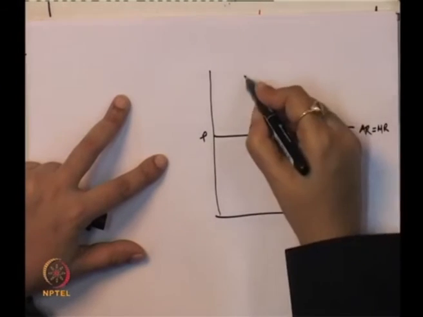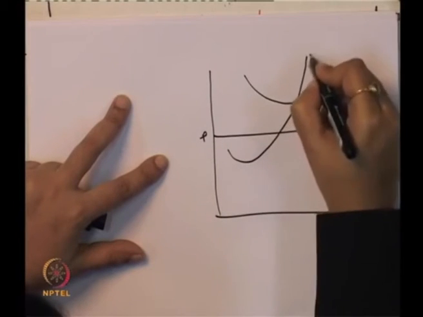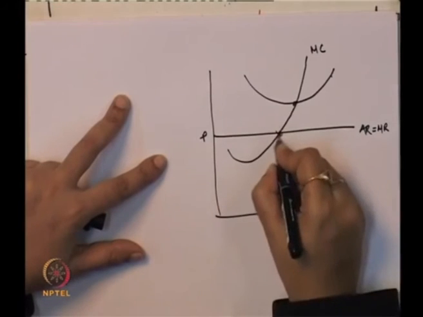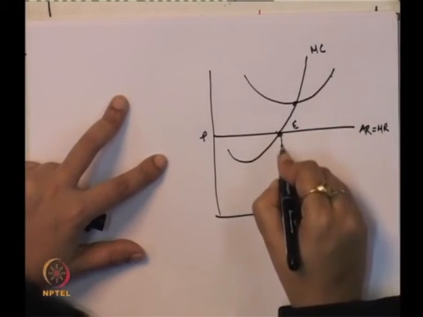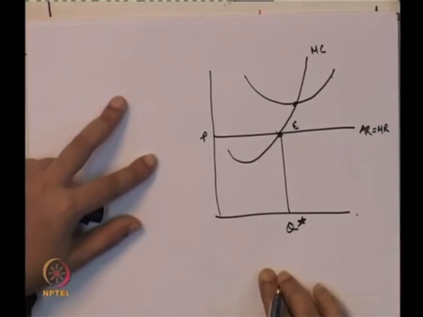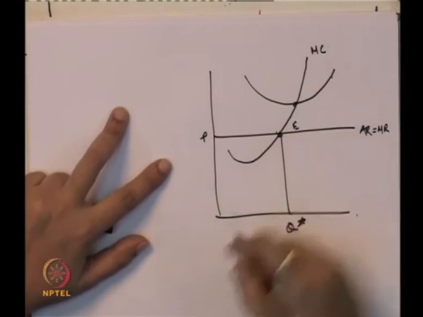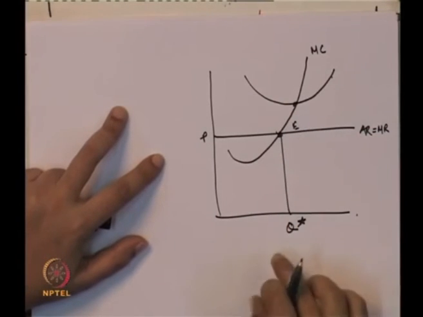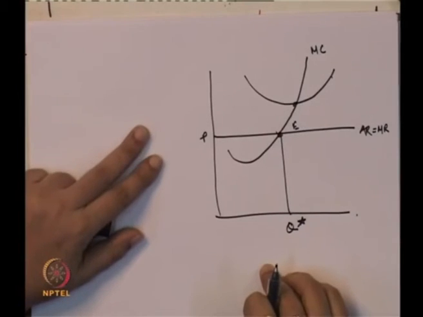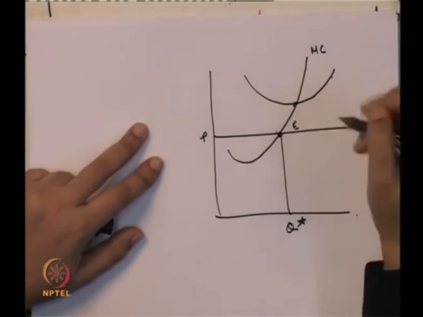We will take the average cost, the marginal cost, and find the equilibrium point, that is point E where marginal revenue is equal to marginal cost and the slope of the MC is greater than the slope of the MR curve. Corresponding to that, we will find the level of output, and corresponding to that level of output, we will find out the outcome.